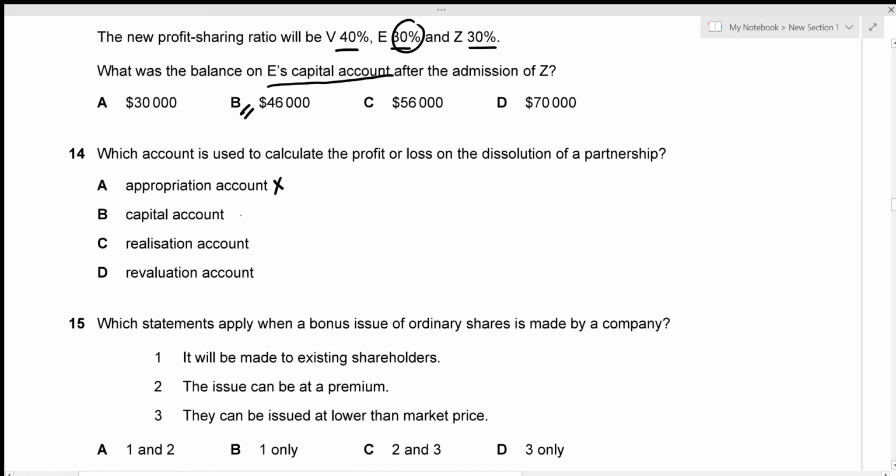B, we have capital account. Capital account records the amount of the partners' capital balances, so again, it's not going to calculate the profit or loss on dissolution of a partnership. Realization account is the one which actually calculates the profit or loss on dissolution of a partnership. Revaluation account is made when there is a new addition of a partner or an existing partner decides to leave the partnership, so this is not true. So the correct answer is option C.